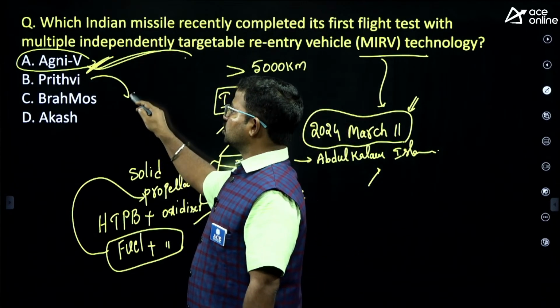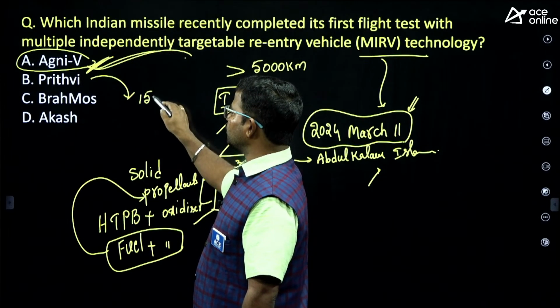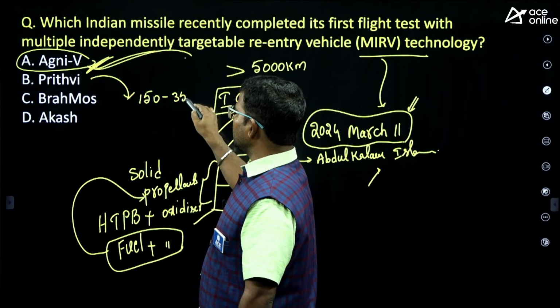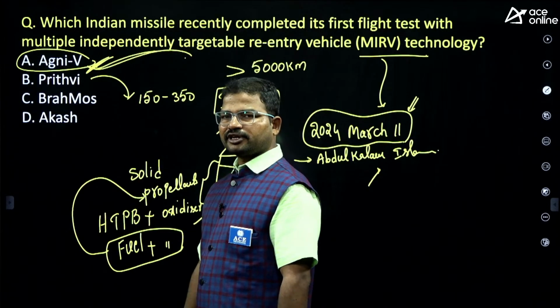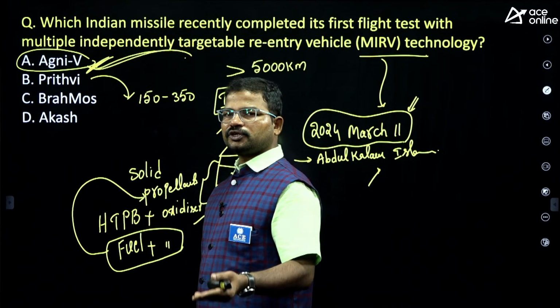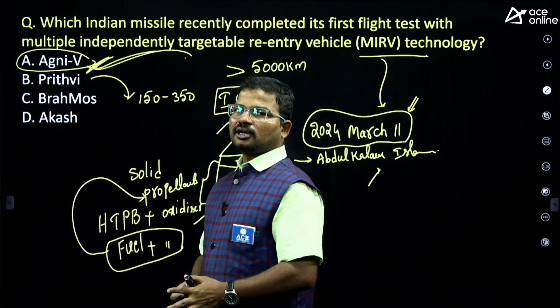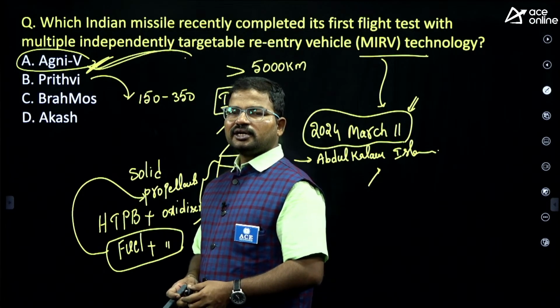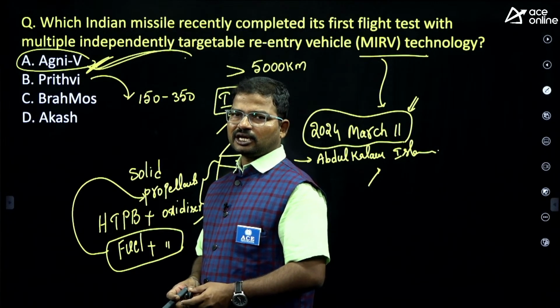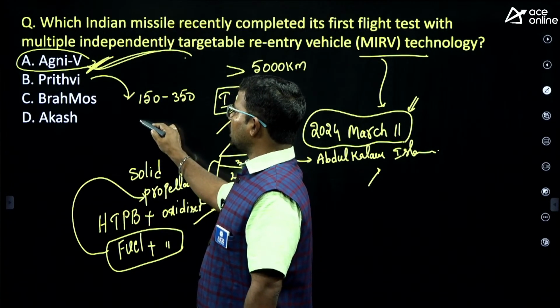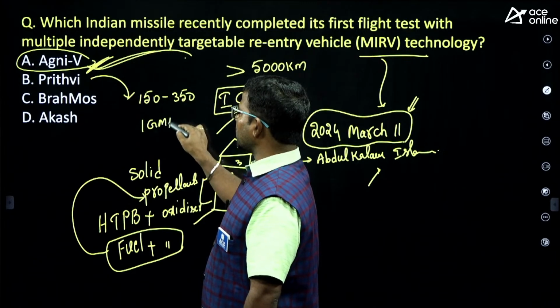Next, Prithvi. This missile's range is 150 to 350 kilometers. The Prithvi missile also has different variants: Prithvi 1, Prithvi 2, Prithvi 3. These 3 types of missiles are manufactured for the Indian Armed Forces. Actually, we have the IGMDP program.